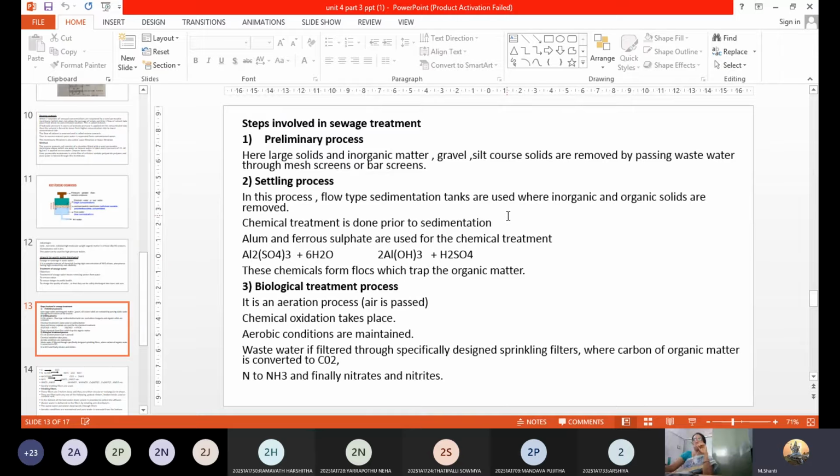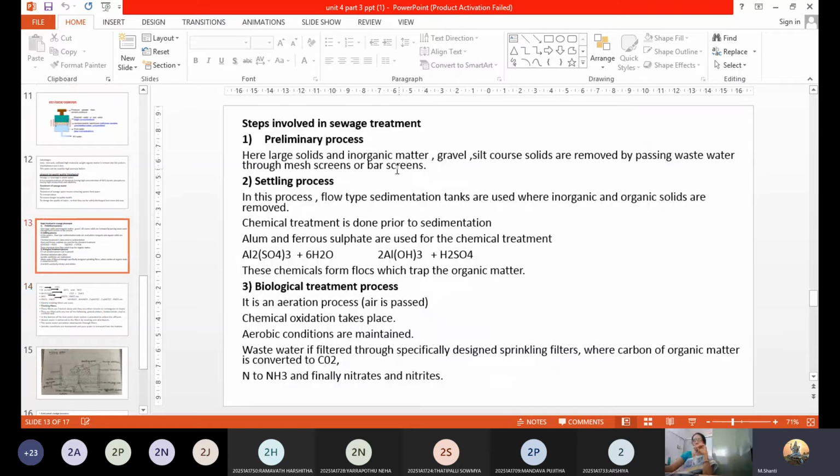Okay, so there are three stages. Actually, four stages are there. First one is the preliminary process. Second one is the settling process. Like in some textbooks, you can see screening or the preliminary process, and second one is the primary treatment, secondary treatment, and tertiary treatment. That could be the type of classification you can see in some textbooks. Anything can be fine. So first one is the preliminary process.